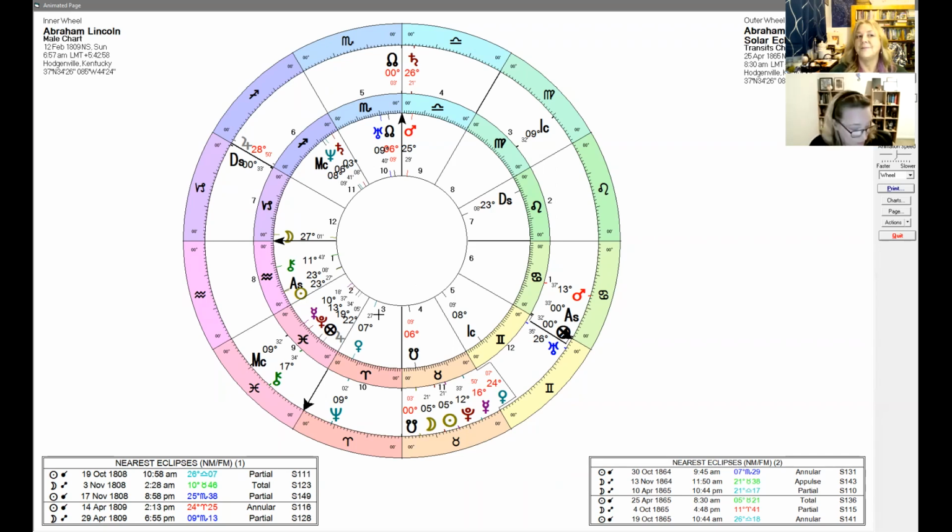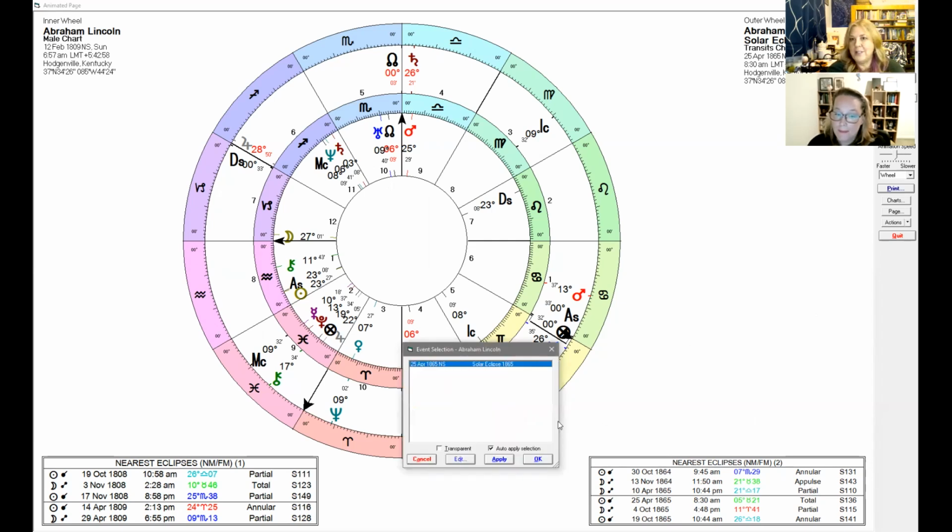And we learnt earlier that I believe the Civil War actually finished on the 9th of April, 1865. There was a total lunar eclipse on the 10th of April, the day after, at 21 degrees of Libra. So that's interesting. But anyway, this is Lincoln's chart in the middle. And on the outside, we have the eclipse of the 25th of April, which was, when was he shot? I can't remember. The 14th, April 14th.